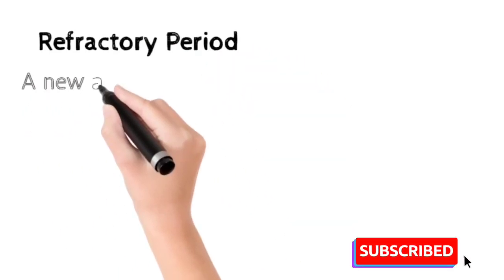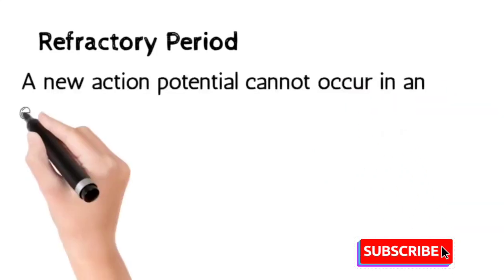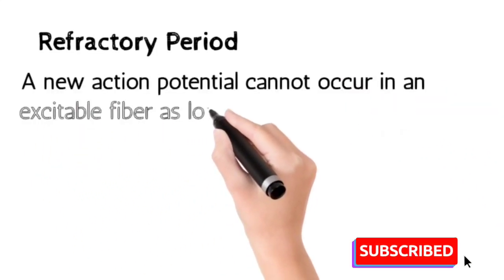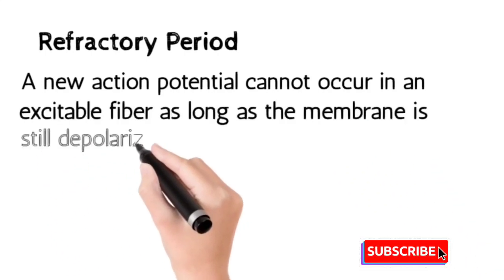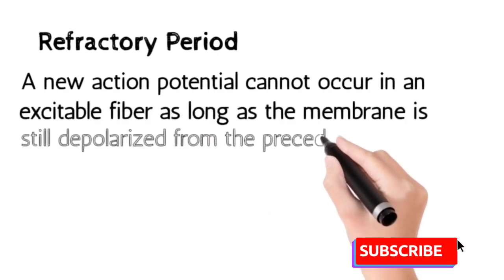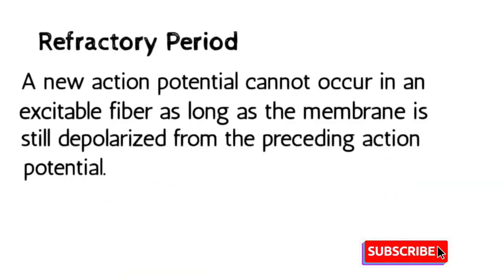Then the refractory period. This is the period during which a new action potential cannot be generated as long as the membrane is still depolarized from the preceding action potential.